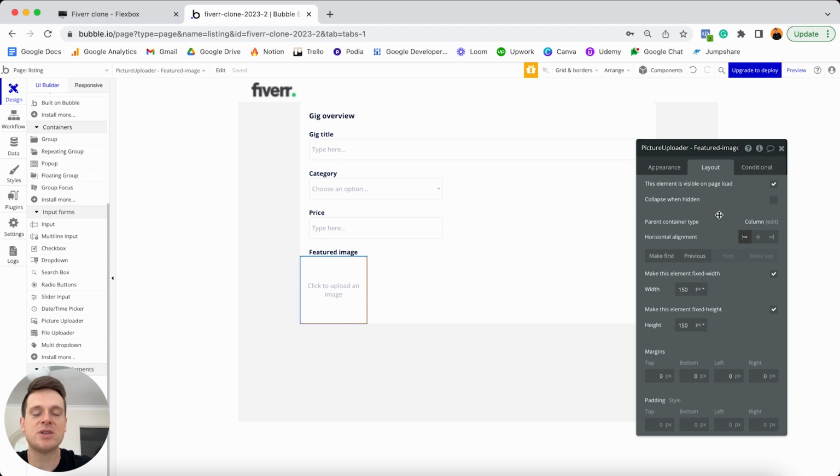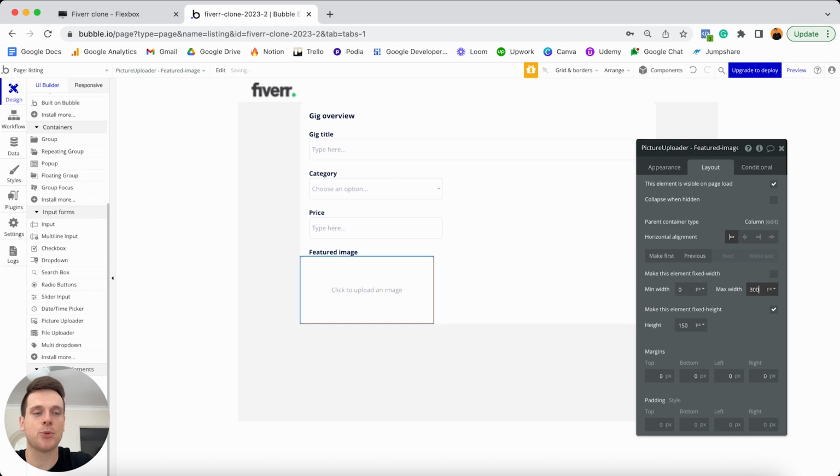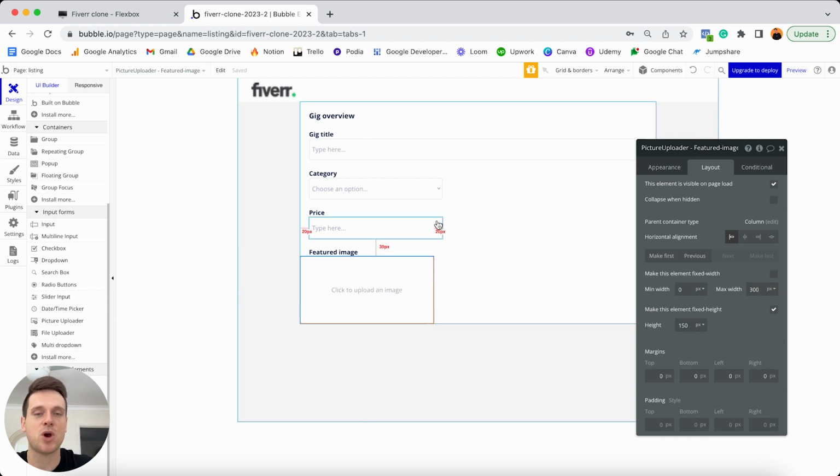And when it comes to the dimensions of this picture uploader, what I'd like to do is unselect that this should be a fixed width. I am going to set the minimum width as 0, so that way this element can reduce to the smallest possible size. However, I'm not going to leave the maximum width as infinite because I don't want it to stretch all the way out across my white group. What I'm actually going to do is set the maximum width to be 300 pixels, so that way it sits perfectly in line with all of our additional input fields above it.